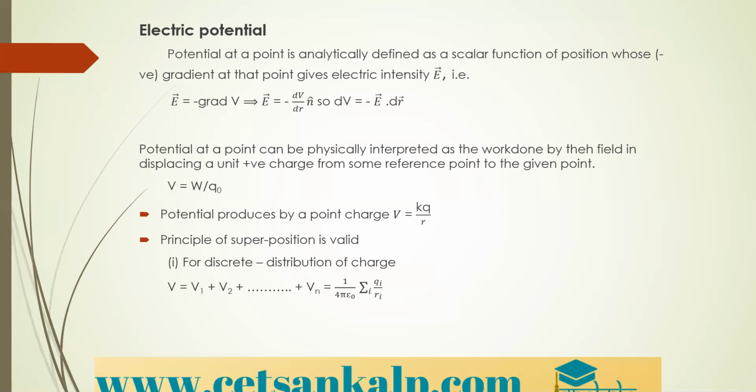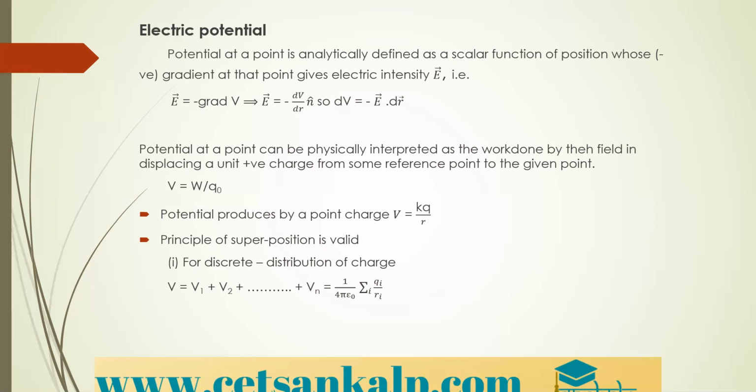Suppose the given point has potentials V1, V2, V3, and so on up to Vn due to the charges. Then for a discrete distribution of charge, V is equal to V1 plus V2 and so on up to Vn. We need to add all the potentials.